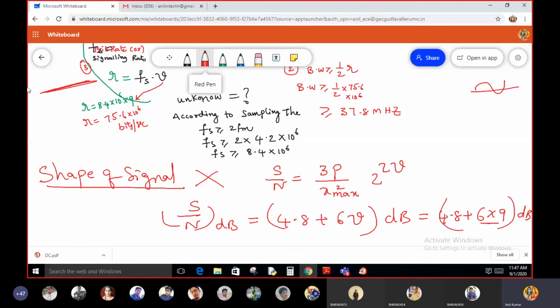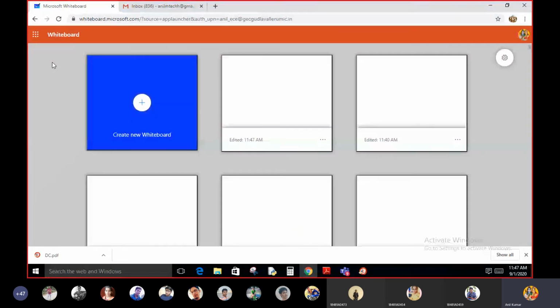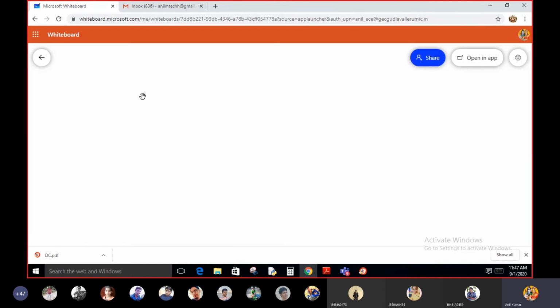So now all of you please look at this. This is the quantization, which is one of the things available in the PCM. In the PCM, the first block is sampler, the second block is quantization, the third block is encoding. Up to now we discussed the uniform quantization. What is meant by quantization? I already told you.